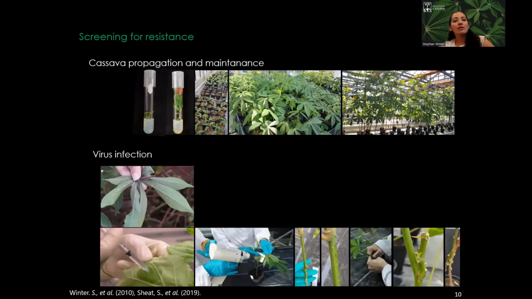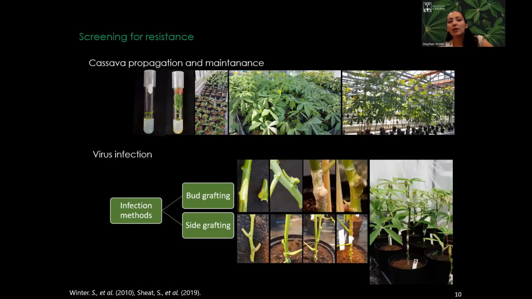The next was the virus infection method. As you already know, the infection happens naturally by Bemisia tabaci. However, in our laboratory, we can also do this by agroinfiltration, by bombarding, by injection, and by bud grafting. We decided to use bud grafting or side grafting because in this case, we are sure that the plant is infected, because we use a bud from a systemically infected leaf or an infected stem. And we also know the time of the infection.